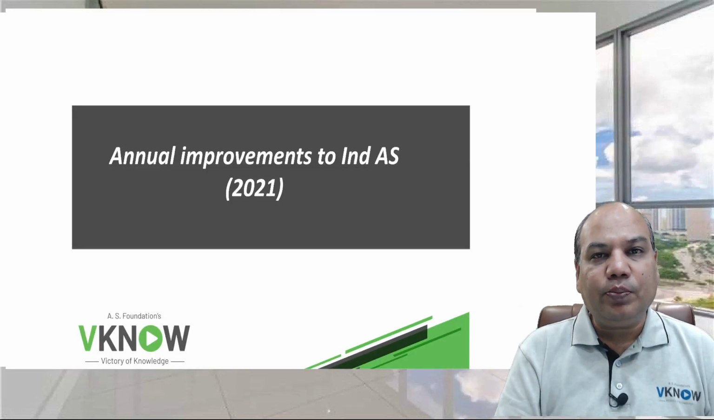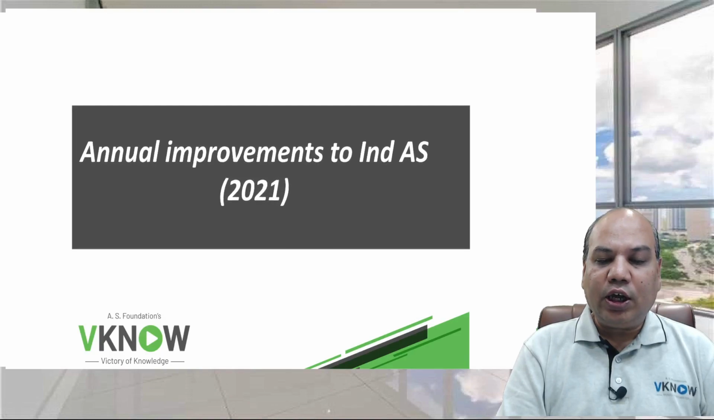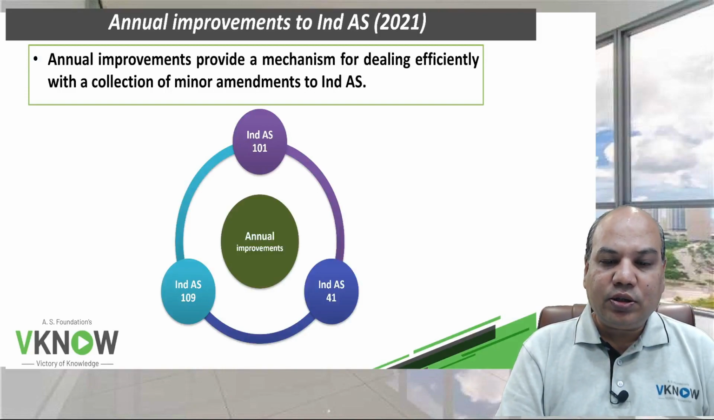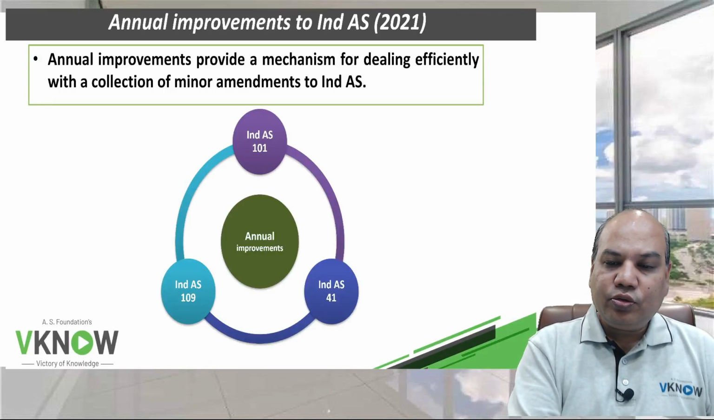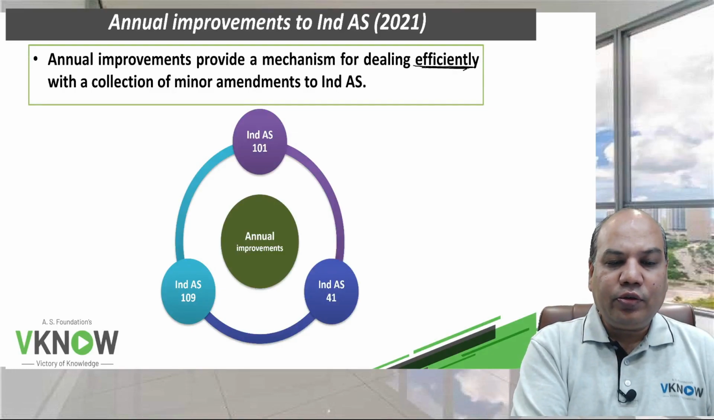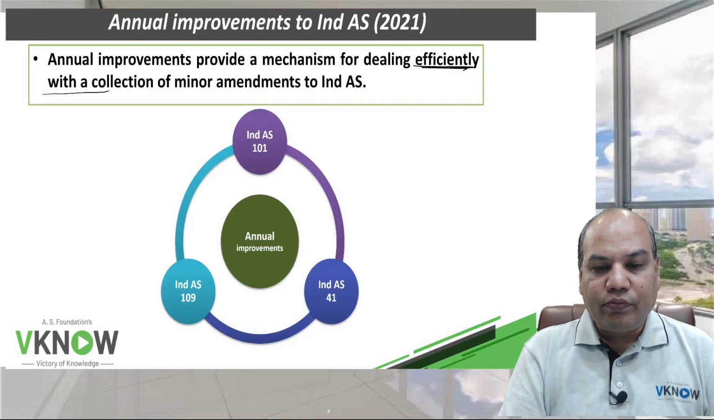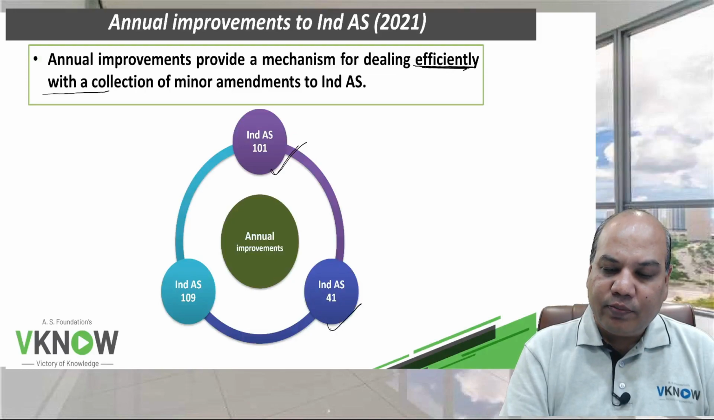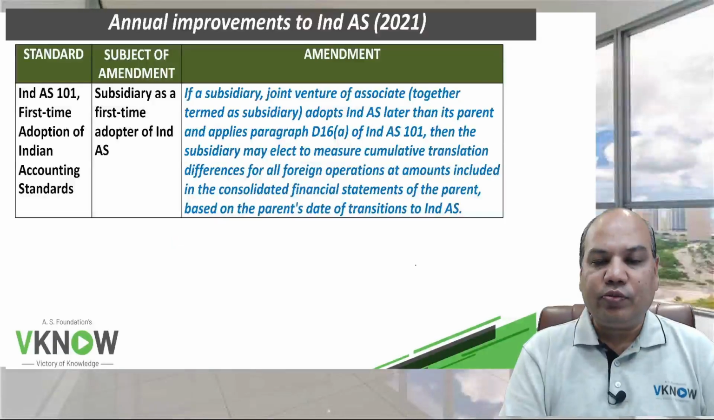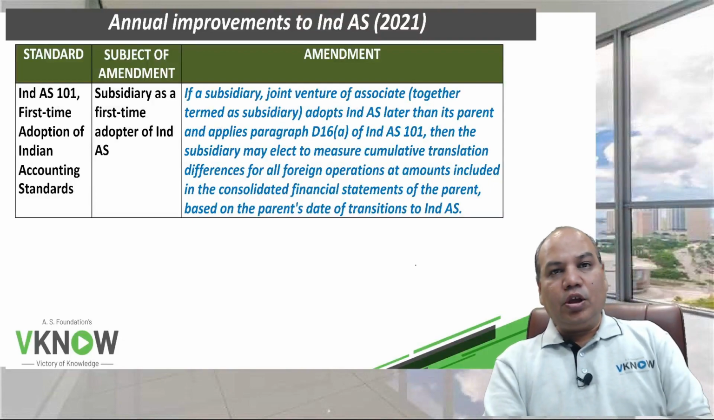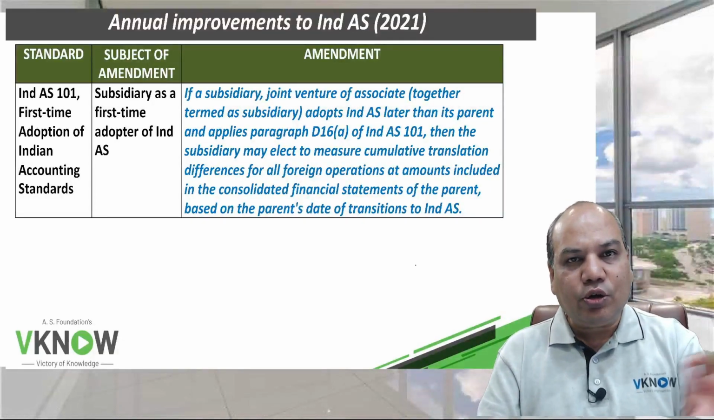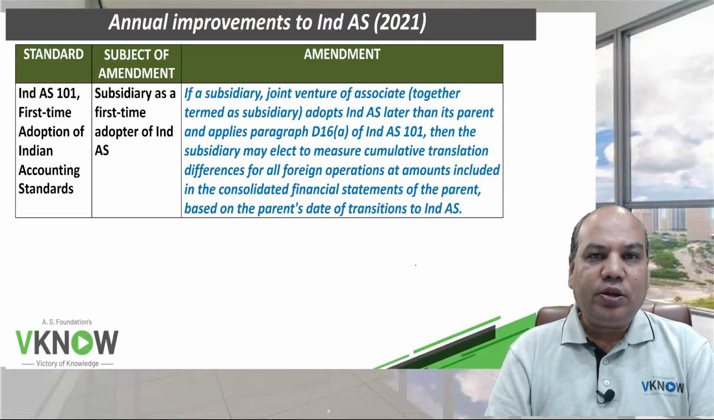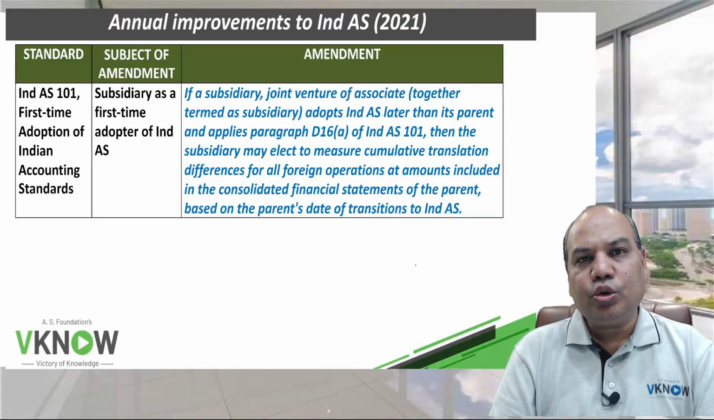Then there are three annual improvements in Ind AS. These are called annual improvements to Ind AS 2021. These amendments are basically made so that we can make our Ind AS more efficient. The Ind AS which are improved are Ind AS 101, Ind AS 41 and Ind AS 109. Again, I will tell you, you as a student are not going to be affected by these amendments, but it's a part of your syllabus, so just go through it once.